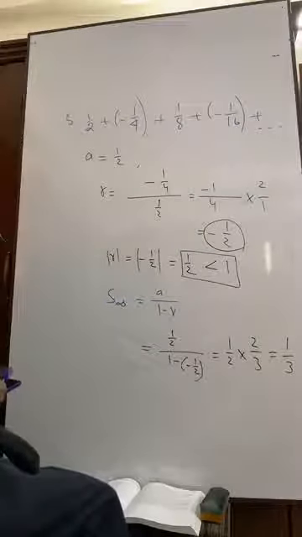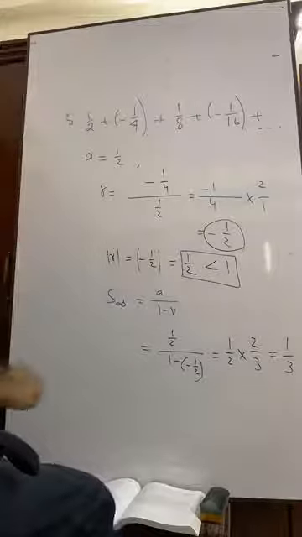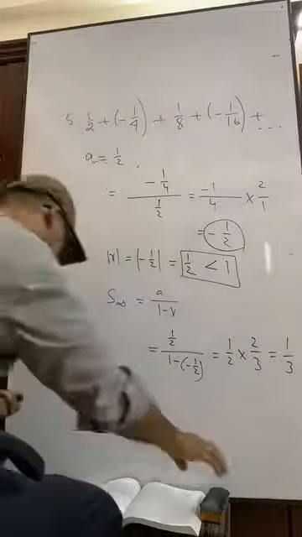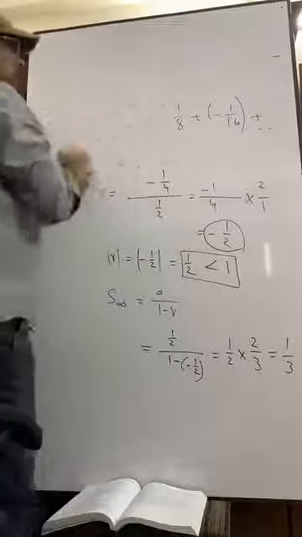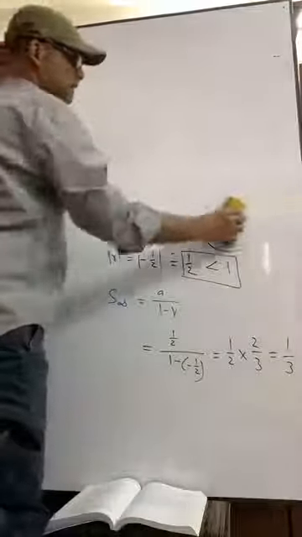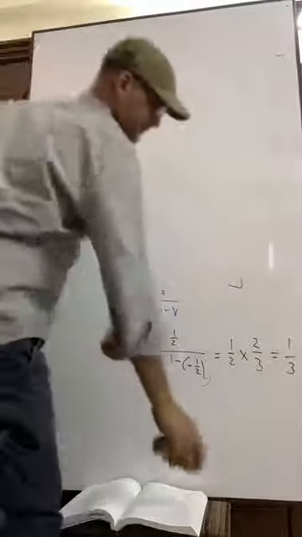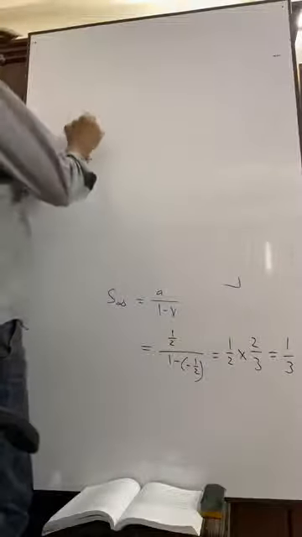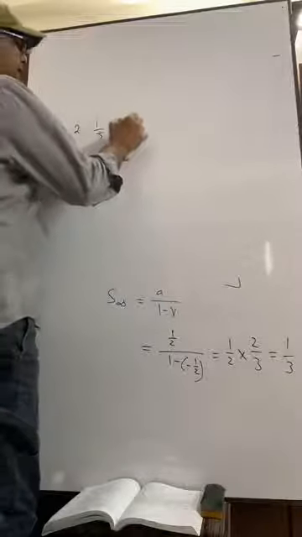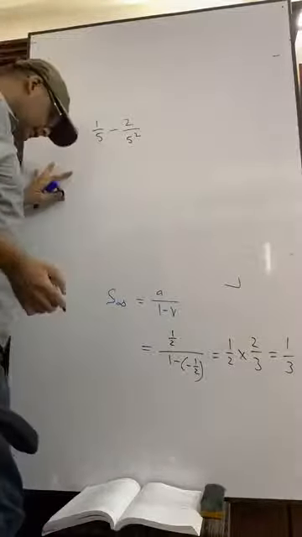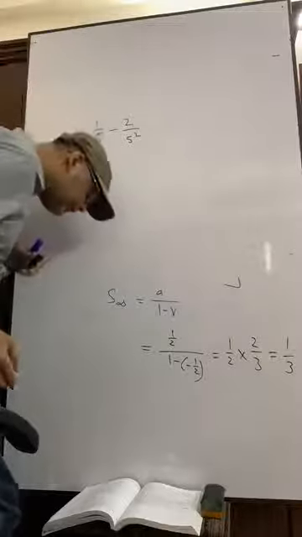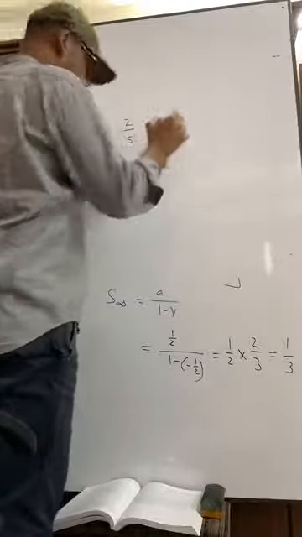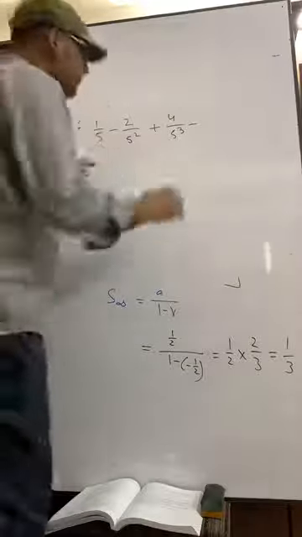Now, question number 2: 1 by 5 minus 2 by 5 square plus 4 by 5 cube minus 8 by 5 to the power 4.